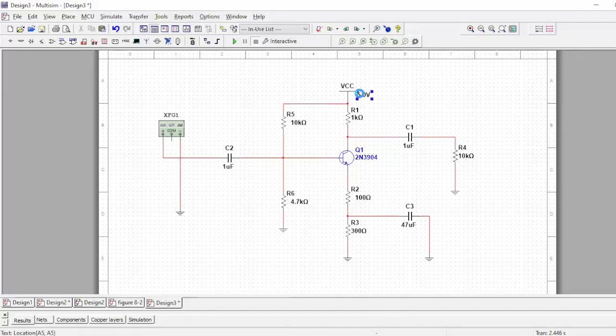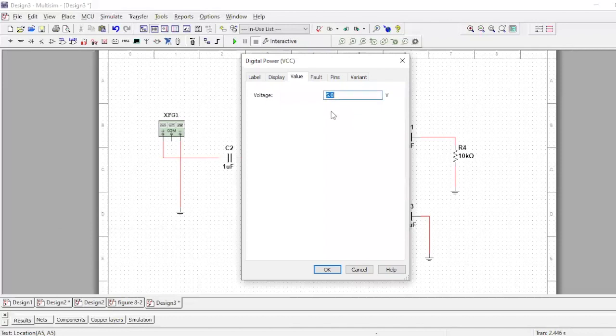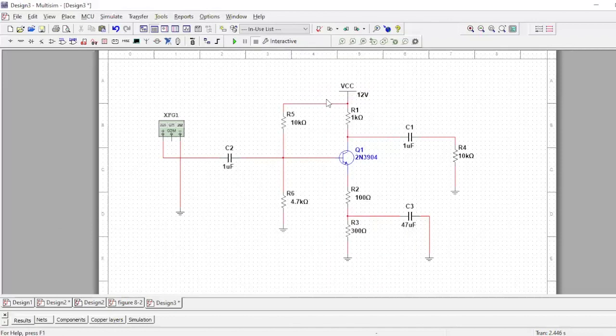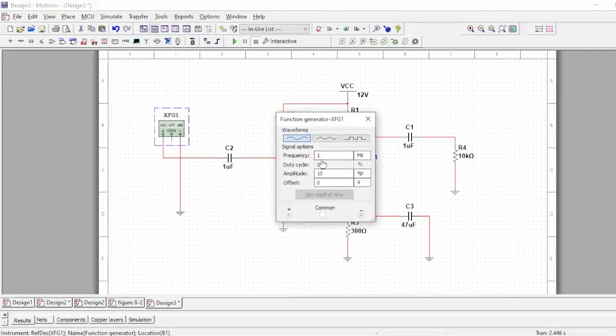You could also change the value of the VCC to any values you want. You can change the function generator values like the frequency. You could change it to 1 kHz, and you could change the amplitude as per your requirement. You could also change the units of the amplitude.